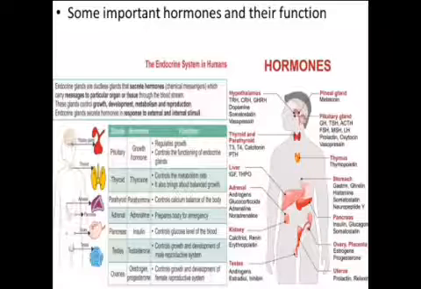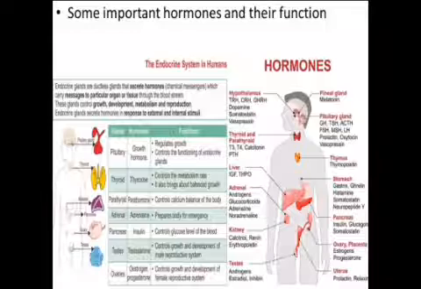The mineralocorticoids regulate balance of water and ions like sodium, chloride, potassium in our body. Whereas glucocorticoids stimulate metabolism of carbohydrates, proteins, and fats. While sex corticoids are responsible for secondary sexual characters.